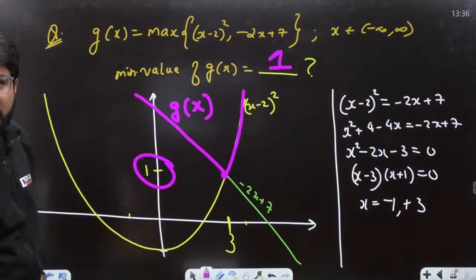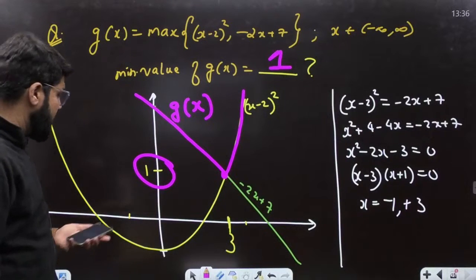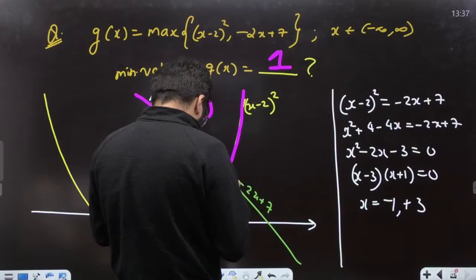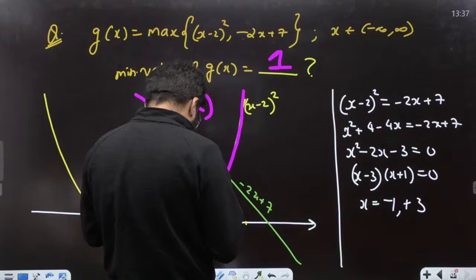So any confusion, let me know. It's not 2 or 2.25. It's coming out to be 1. The minimum value is turning out to be 1. So what is the next question?